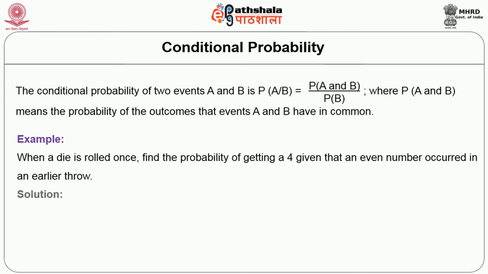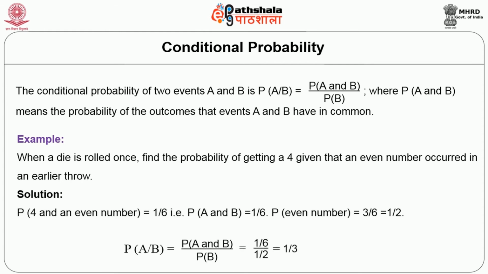Here the probability of 4 and an even number is 1/6, and the probability of an even number is 3/6, which is half. So with the formula, the probability of A intersect B divided by the probability of B, the result will be 1/6 divided by 1/2. Just look at the formula we have used.